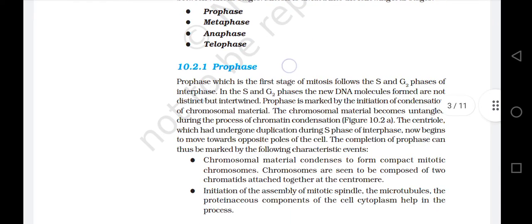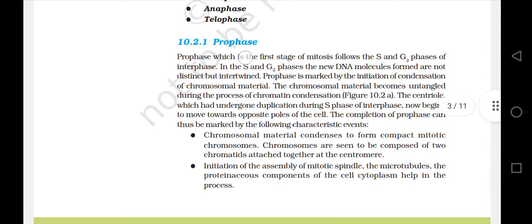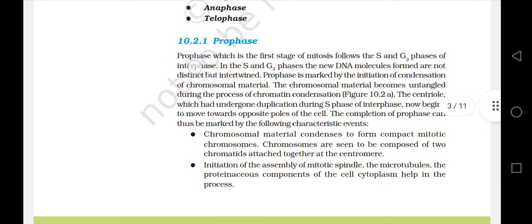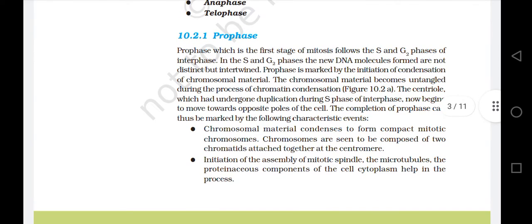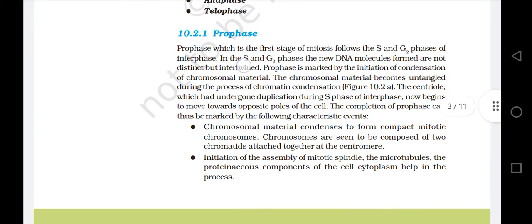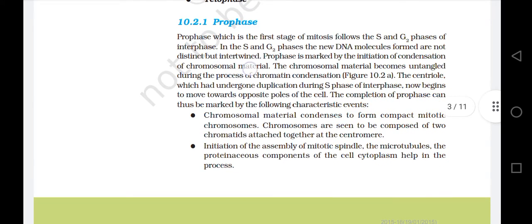10.2.1 Prophase. Prophase, which is the first stage of mitosis, follows the S and G2 phase of the interphase. In the S and G2 phase, the new DNA molecules formed are not distinct but intertwined. Prophase is marked by the initiation of condensation of chromosomal material.